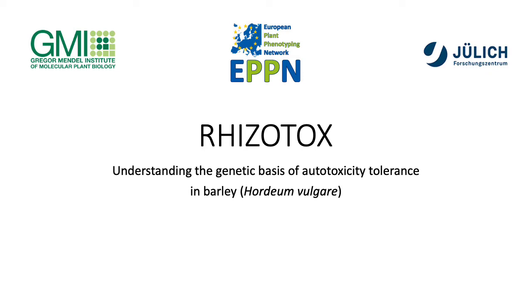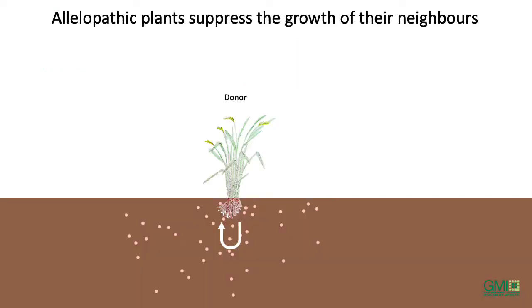This is the report on the project RHIZOTOX, an EPPN project between the Gregor-Mendel Institute in Vienna and the Forschungszentrum Jülich. RHIZOTOX is set in the background of allelopathy. Allelopathic plants are plants that produce and release secondary metabolites that are able to suppress the growth of neighboring plants.